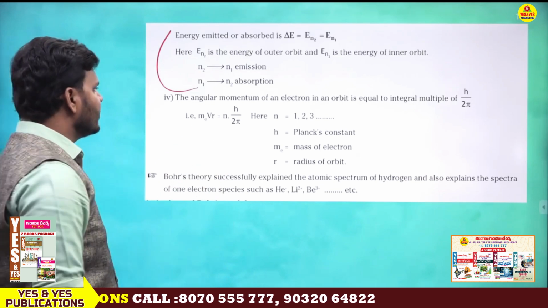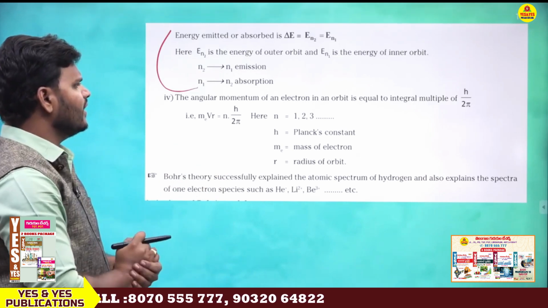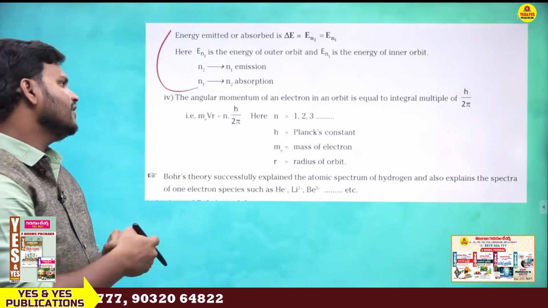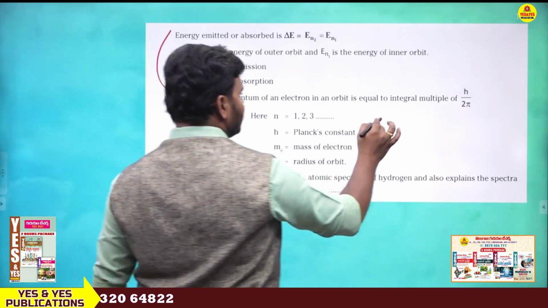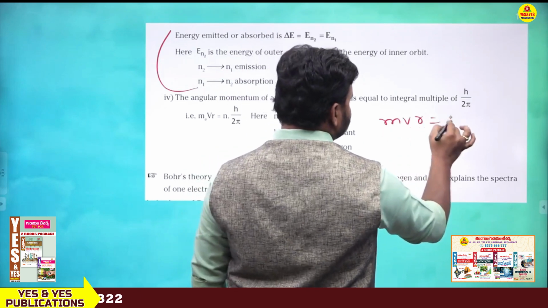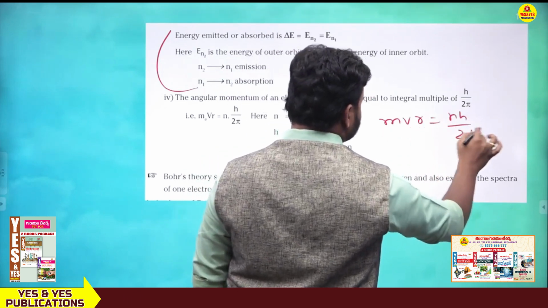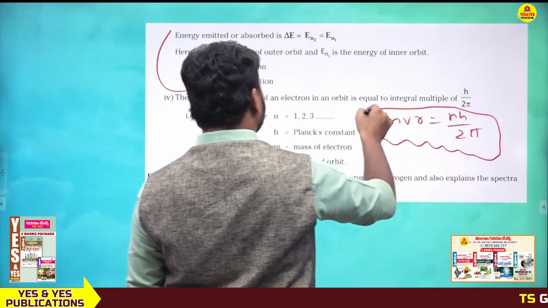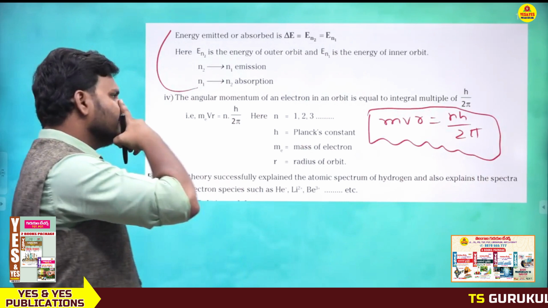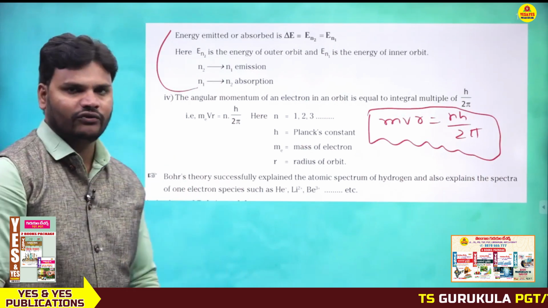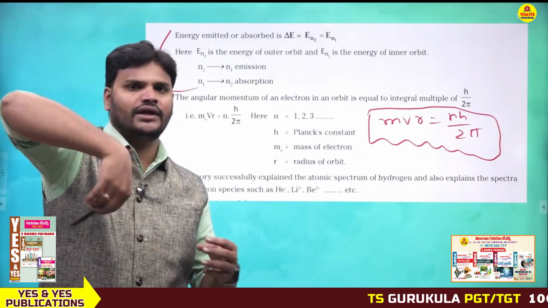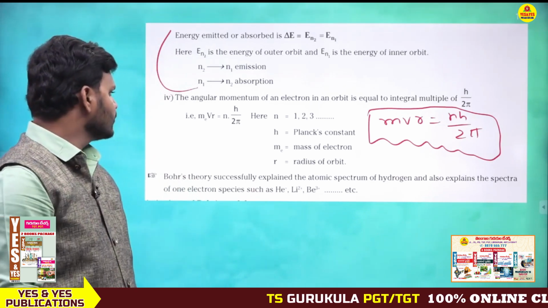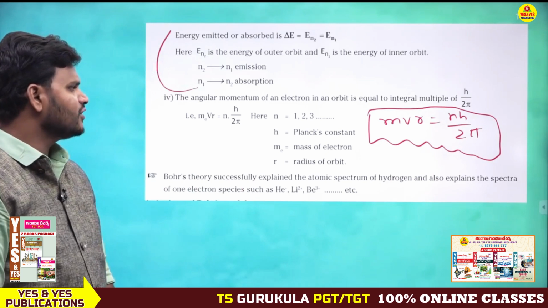Next, this point is important: the angular momentum of an electron in an orbit is equal to an integral multiple of nh by 2 pi. That is, mvr equal to nh by 2 pi. This is the orbital angular momentum of the electron. Why? Because the electron moves like a planet around the Sun. Clear? So its angular momentum formula is nh by 2 pi.